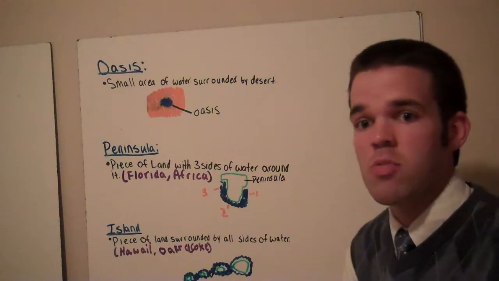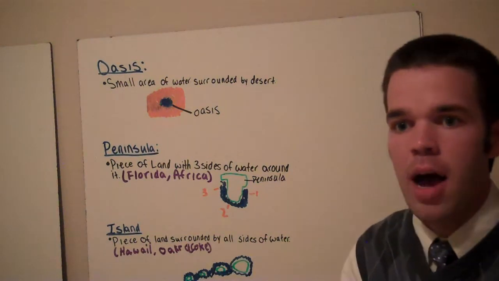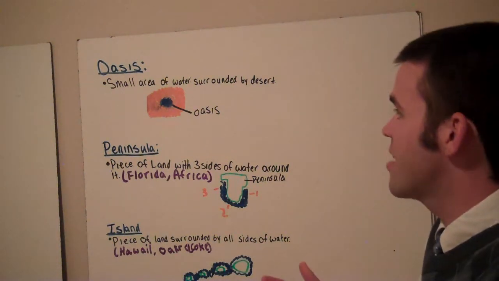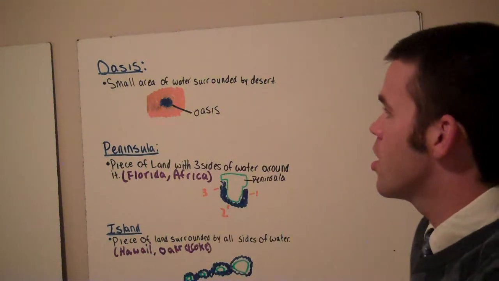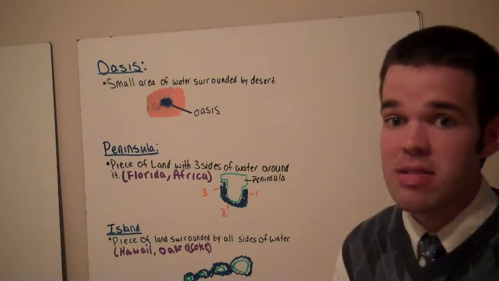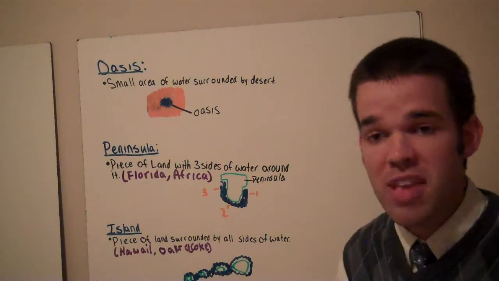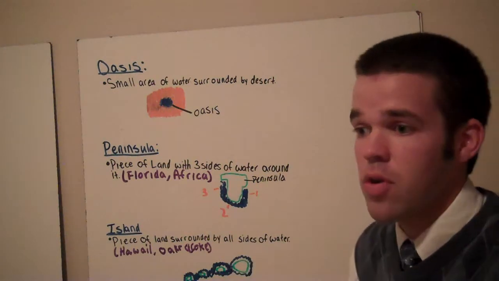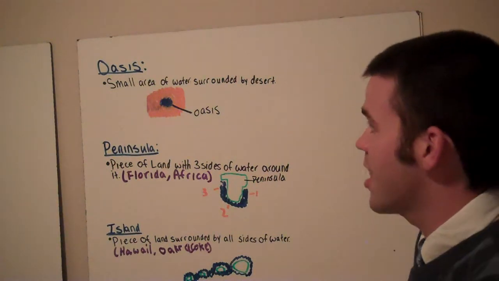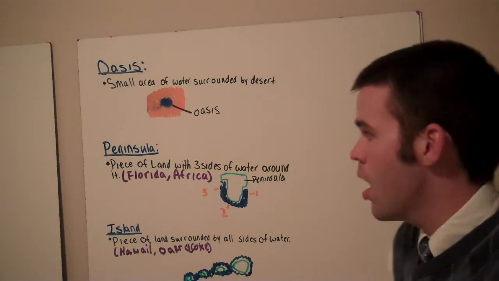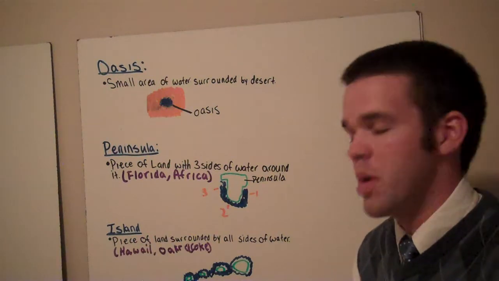What an oasis was used for, or is used for, is when traders and groups of people were in the desert for weeks at a time, they looked for these oases as areas where they could water their animals and themselves. A place for relaxation and a hydration or water break. That is what an oasis is for. The next few are going to be words that you're going to be more familiar with.